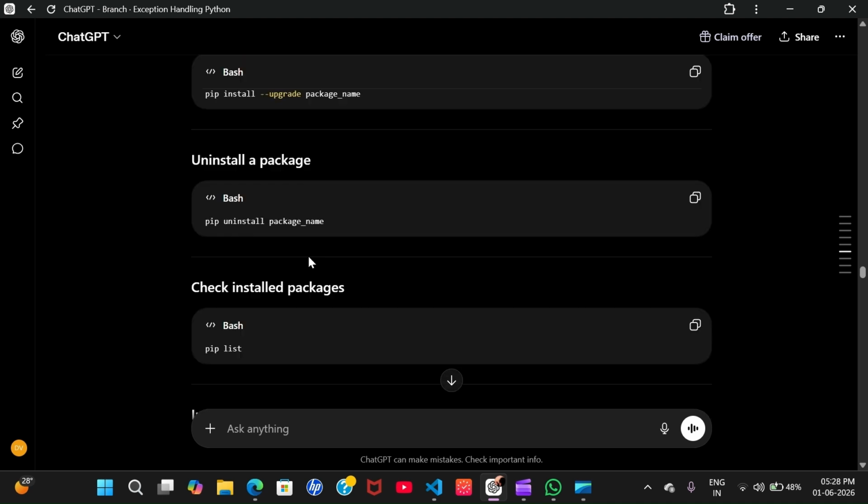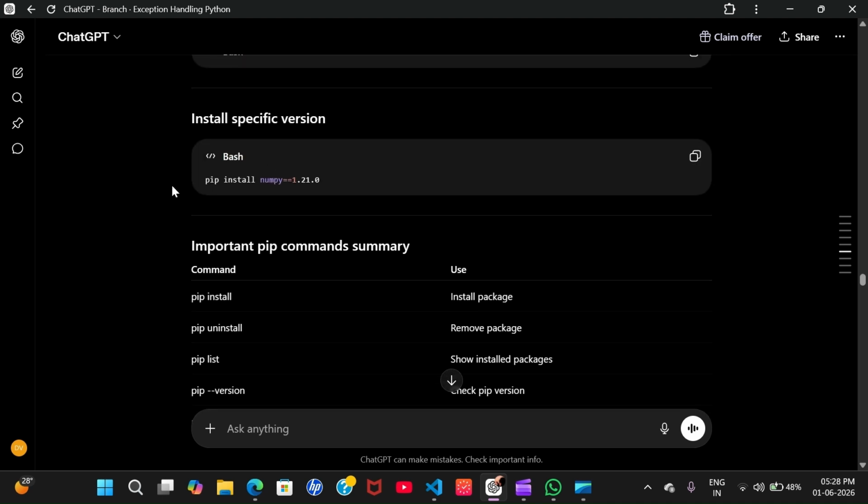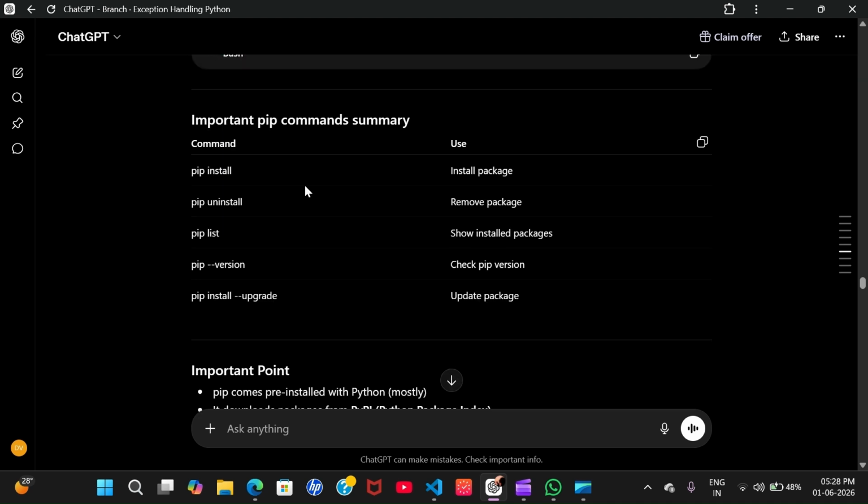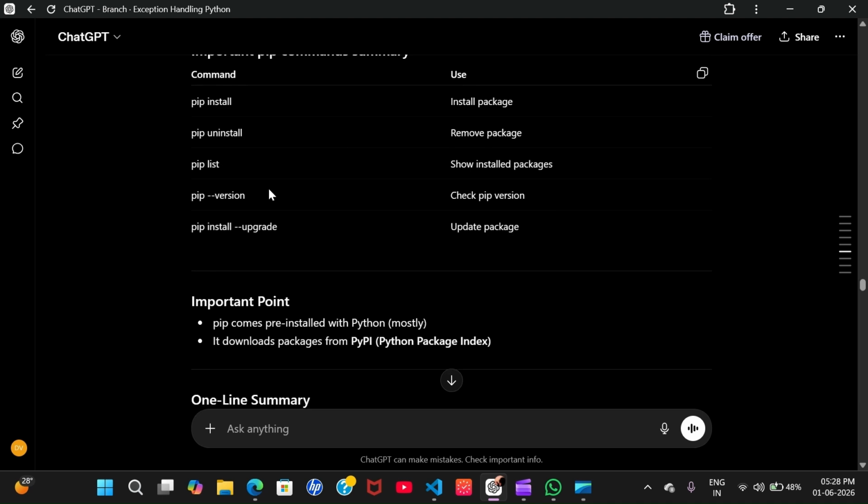In the same way, if you want to install NumPy, that is just a command: pip install numpy. pip uninstall will remove the package, pip list will show you the list of installed packages, pip show will show you the version, and pip install --upgrade will update the package.